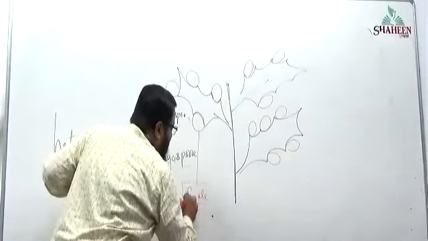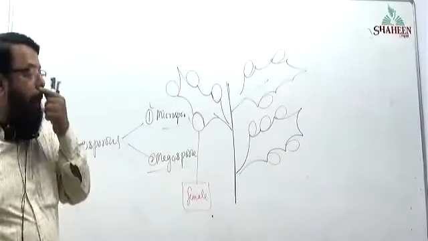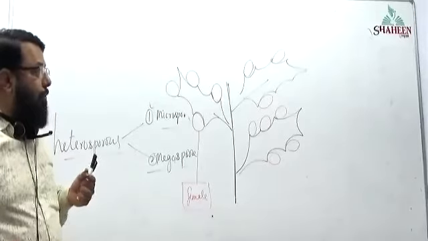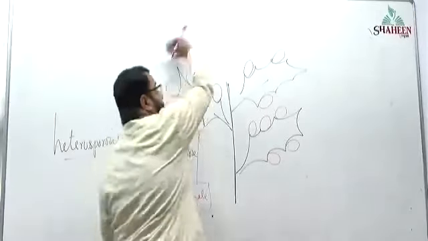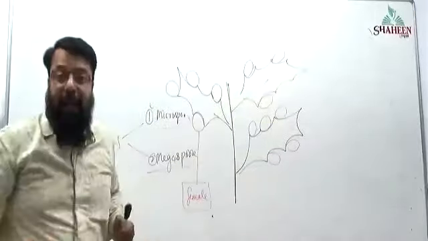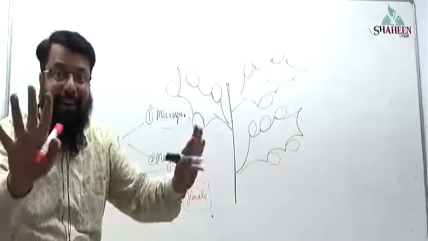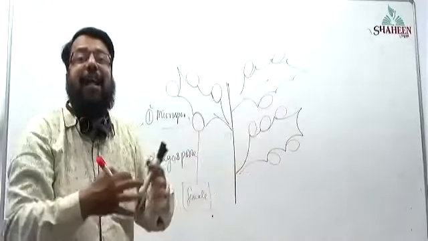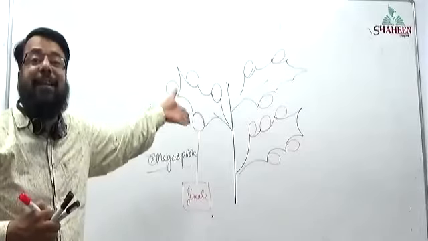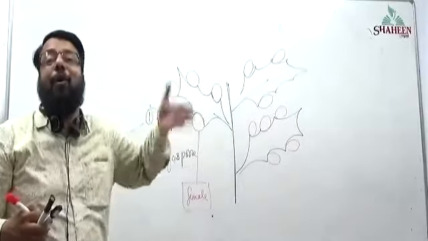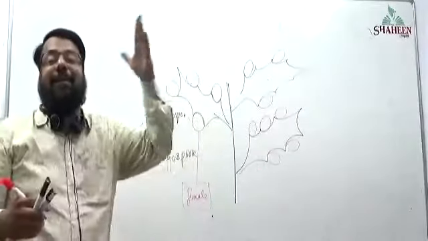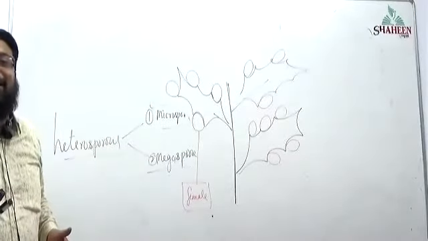Female sporangia. Okay. Are ovules covered by an ovarian wall or not covered? Not covered. That's why we are studying this in a gymnosperm. Ovules are not covered.